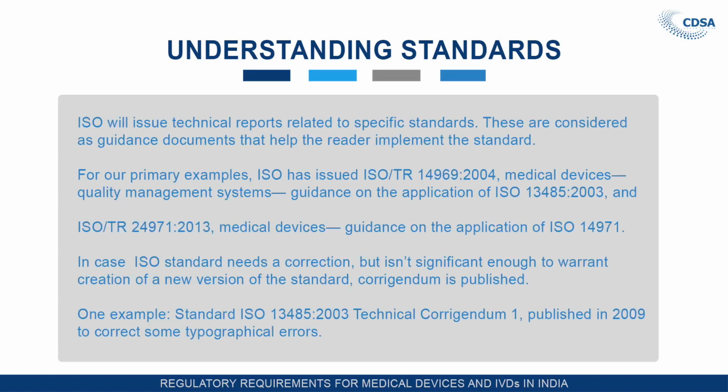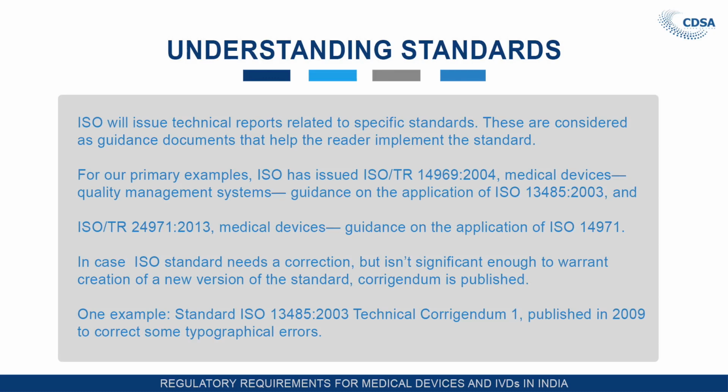ISO will issue technical reports related to a specific standard, considered guidance documents that help the reader implement the standard. For our primary example, ISO has issued ISO TR 14969:2004, Medical Devices, Quality Management Systems, Guidance on the application of ISO 13485. So, this is a standard again which explains how to apply 13485 in your plant. So, nothing is left to chance anywhere.